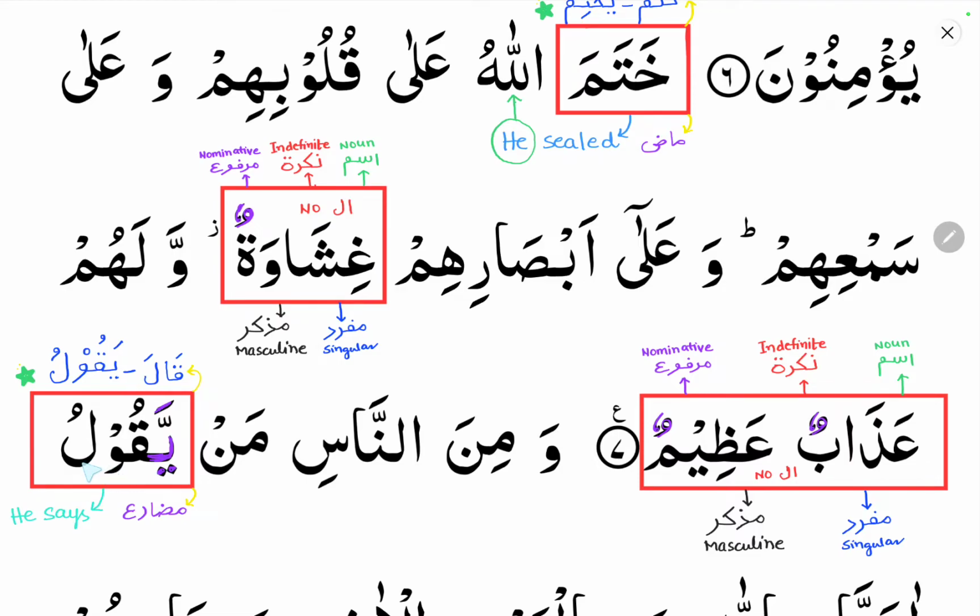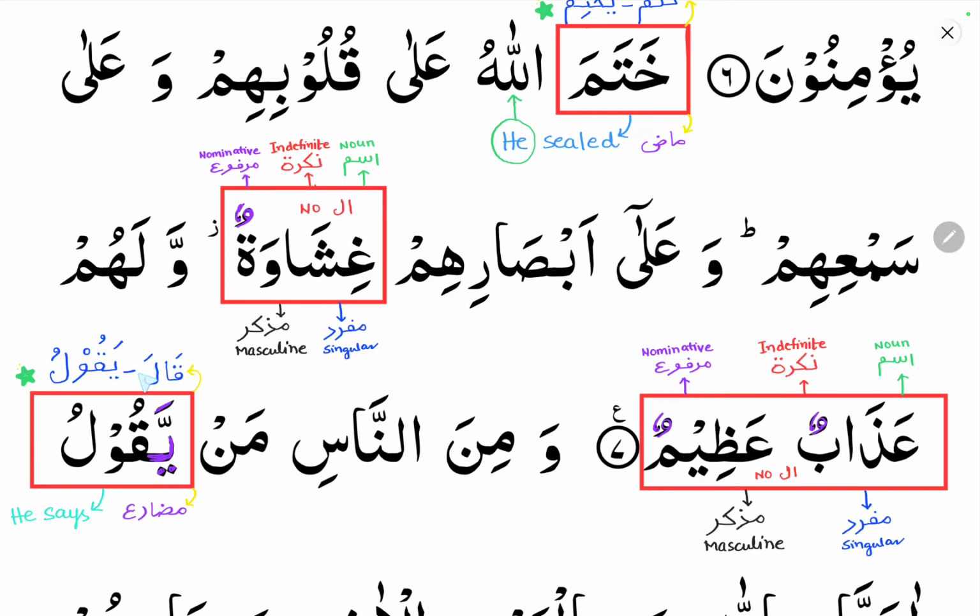You can see here yakhulu. Earlier it was khala yakhulu. It starts with a ya, which is a sign of fe'lul mudari, so it is a fe'lul mudari verb. Khala means he said. Yakhulu means he says, he is saying or he will say, because it includes the present tense as well as the future tense. So it is a fe'lul mudari verb.